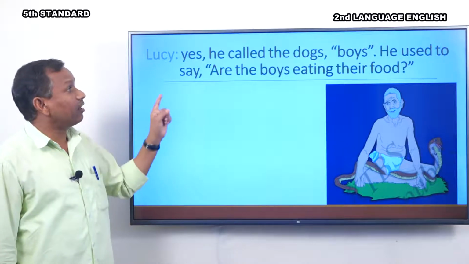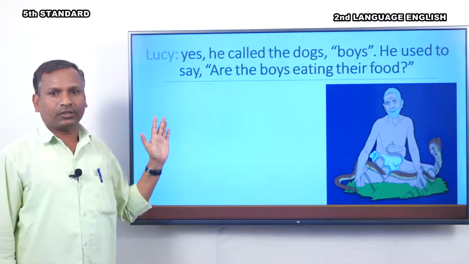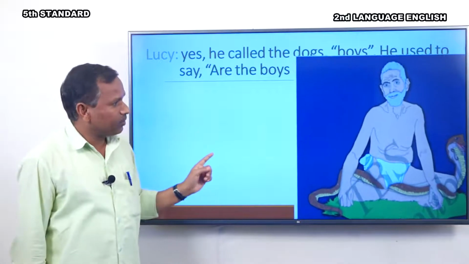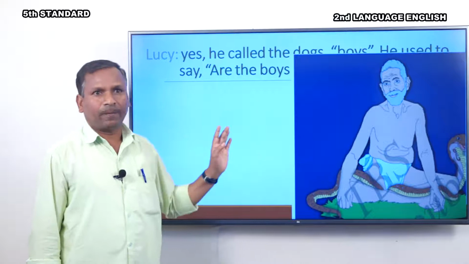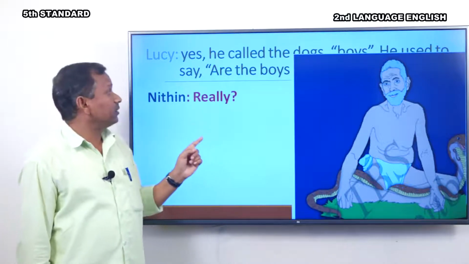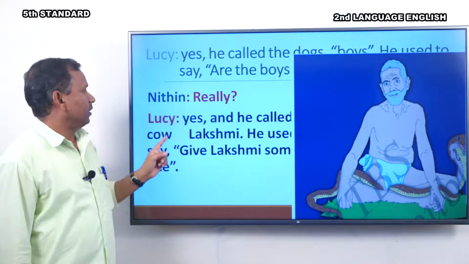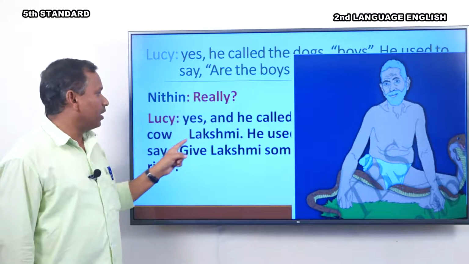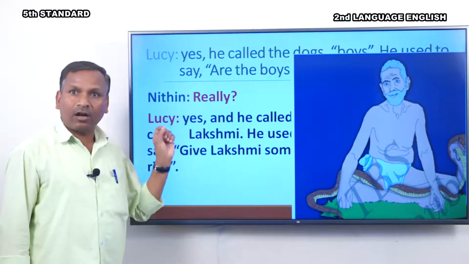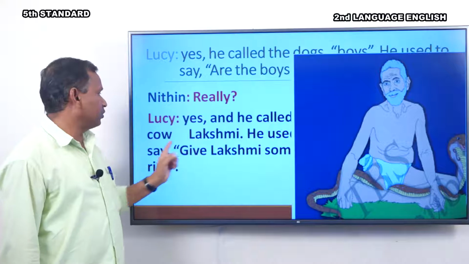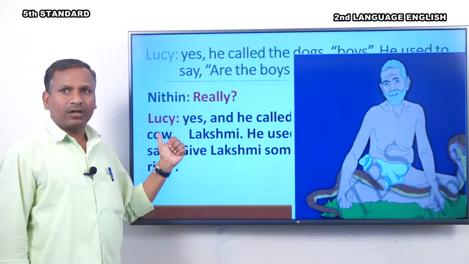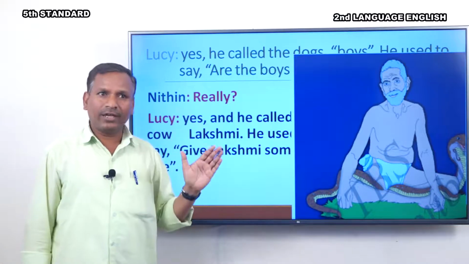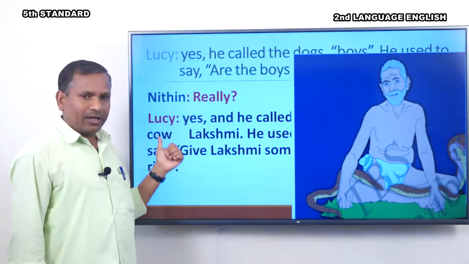What did he call the dogs? He called the dogs boys. Okay? Yes. Look at the picture. This is the picture of Ramana Maharshi. Next one. Yes, Nitin said, really? Lucy, yes. And he called the cow Lakshmi. He used to say, "Give Lakshmi some rice." He called the dogs boys and he called the cow Lakshmi.